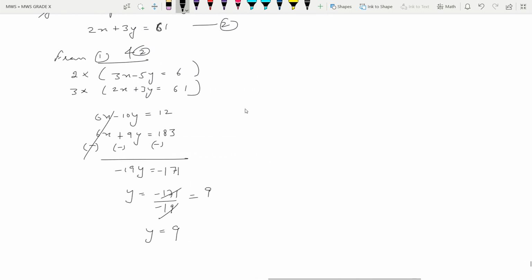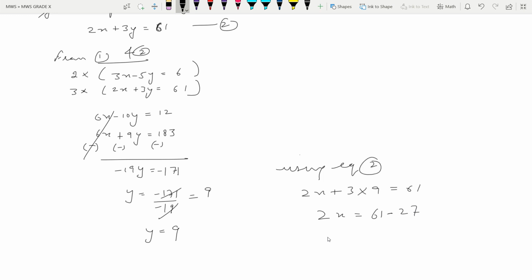You can take any of the equations. For example, I am using equation 2, 2x plus 3y is equal to 61. So the y value is 9, so we'll write here 3 times 9, 27, minus 27 it will become, and 2x is equal to 34, so x is 34 by 2, and this is equal to 17.